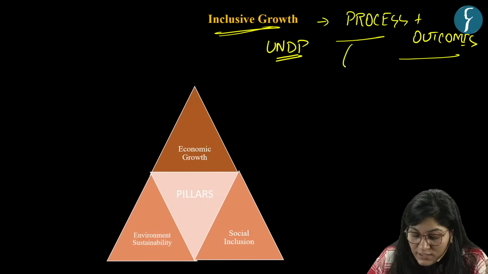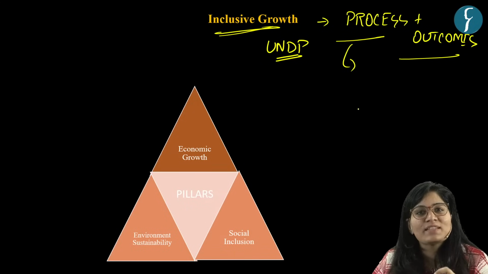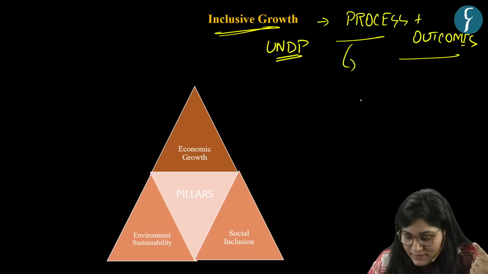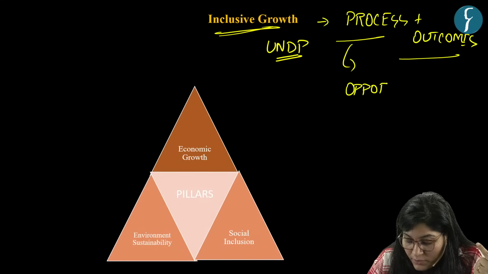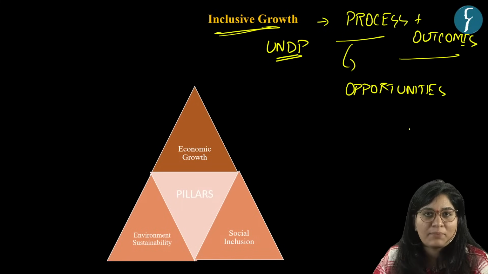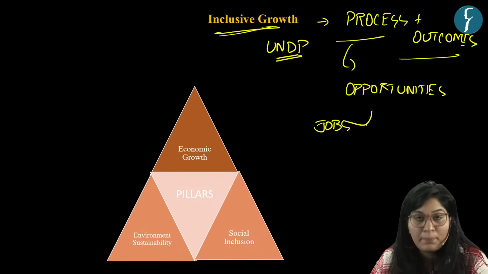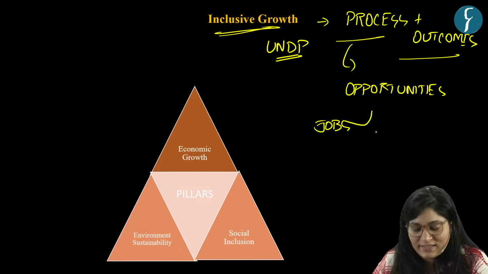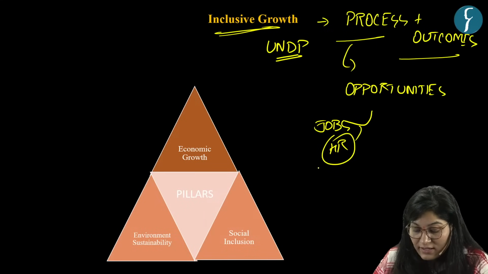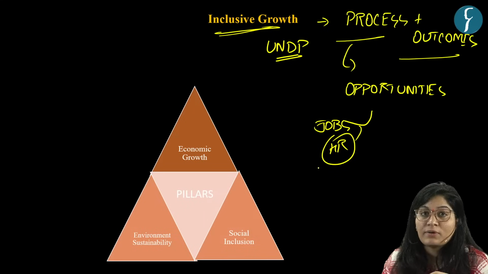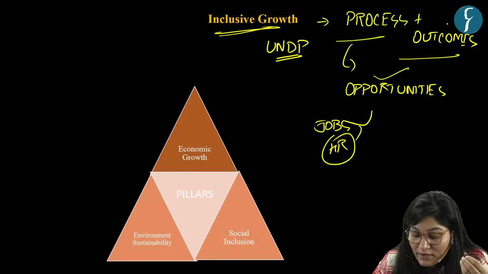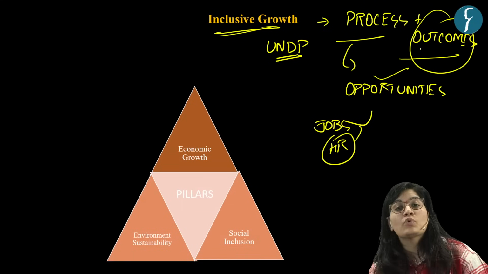Now what does process mean here? Process means creating opportunities. Now how will you create opportunities? By creating jobs? Yes. By developing human resources? Correct. So process means creating opportunities, by creating jobs and by developing human resources. Second, we have outcome. Now, what does outcome mean here?